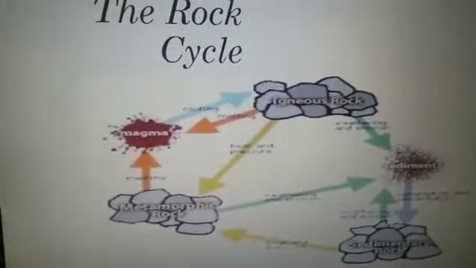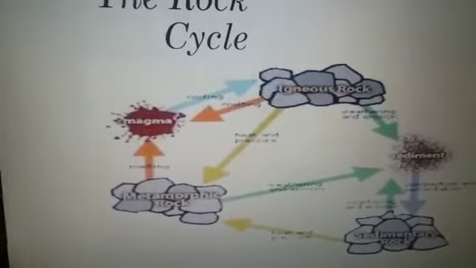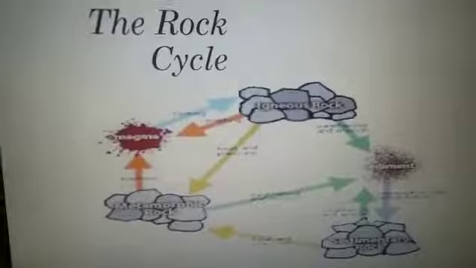So this is basically a cycle. The first, magma transforms into igneous rocks, then the sediments into sedimentary rock, and then they are converted into metamorphic rock, and it is basically a cycle.